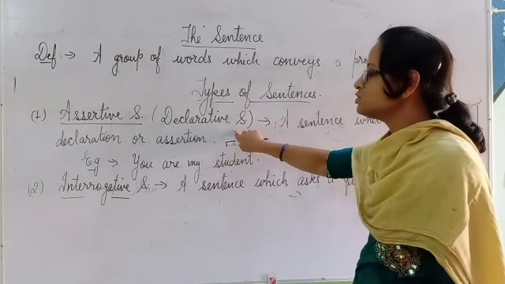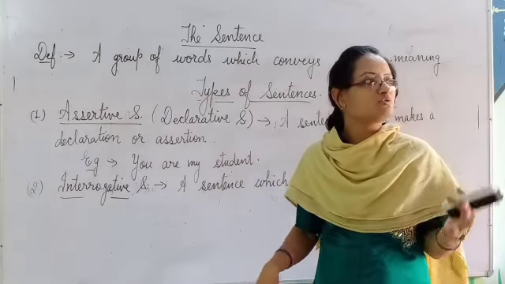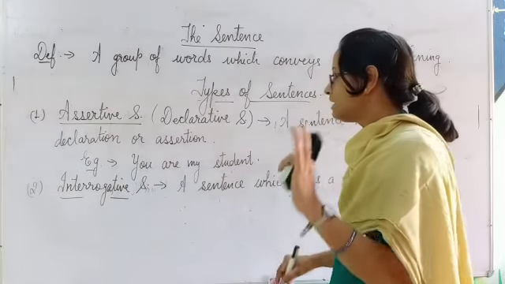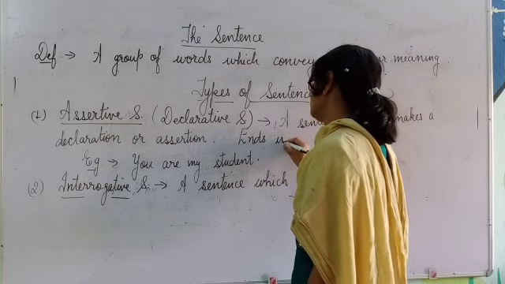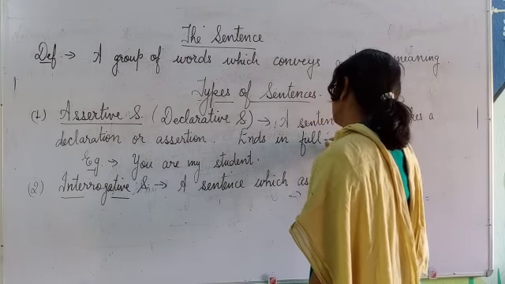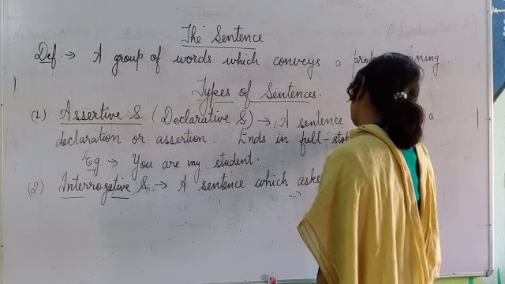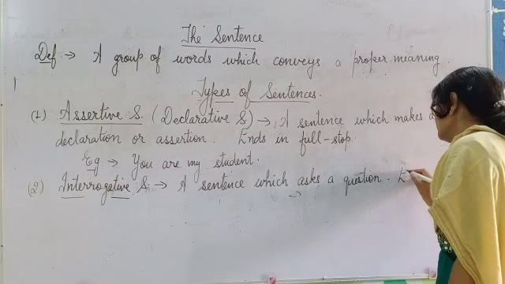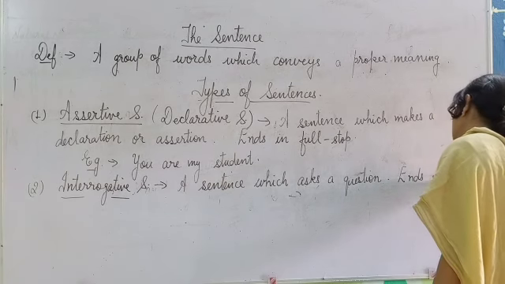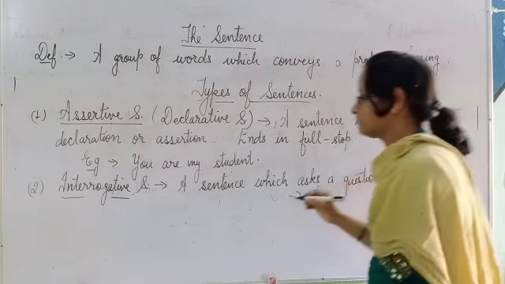Now come to the first one. Assertive or declarative statements or sentences end with a full stop. And the second category, interrogative sentences, end in a question mark.